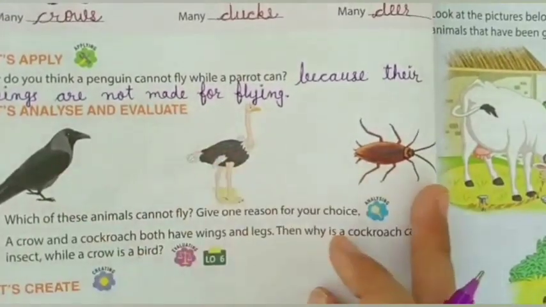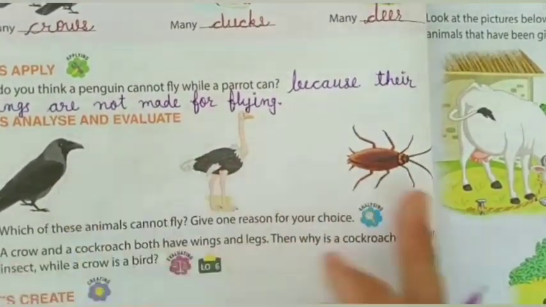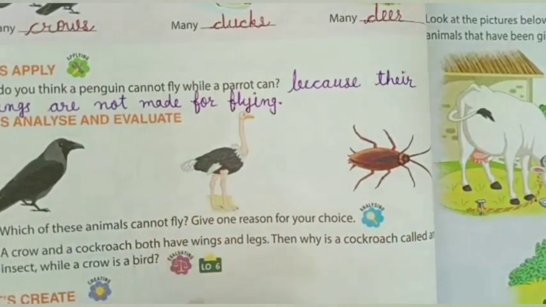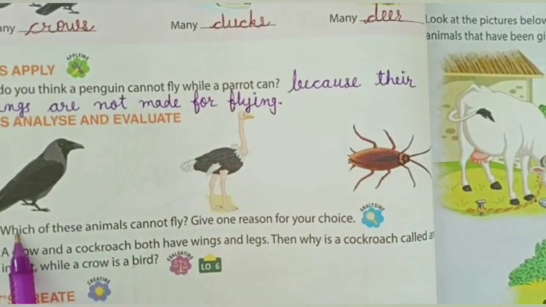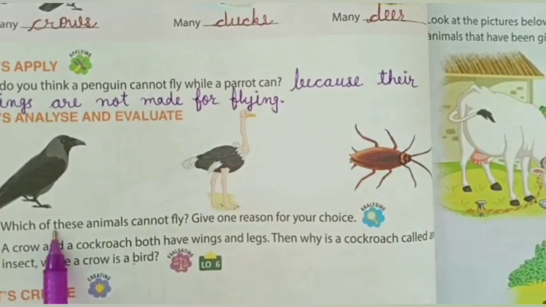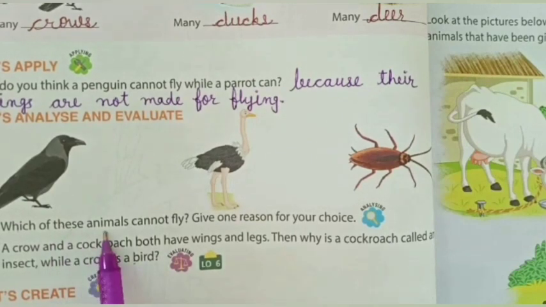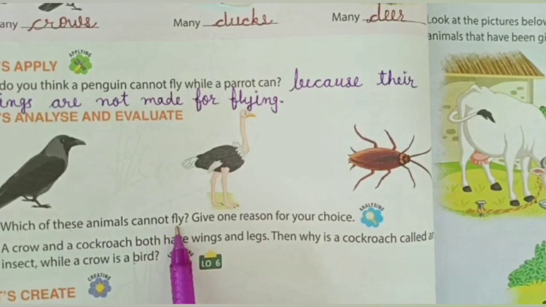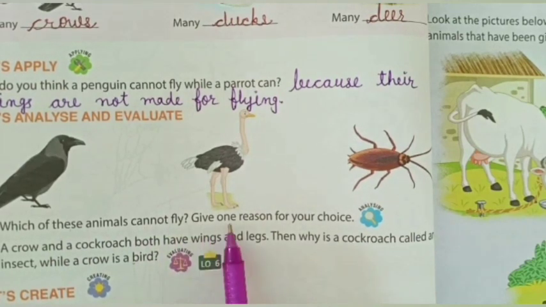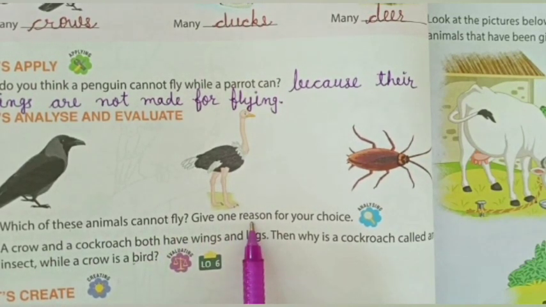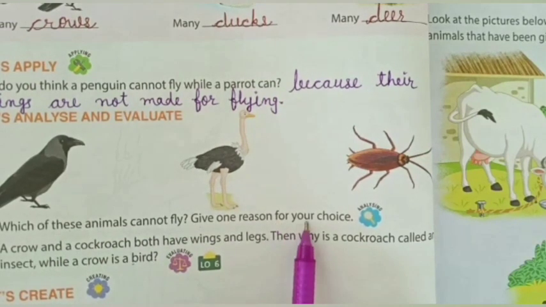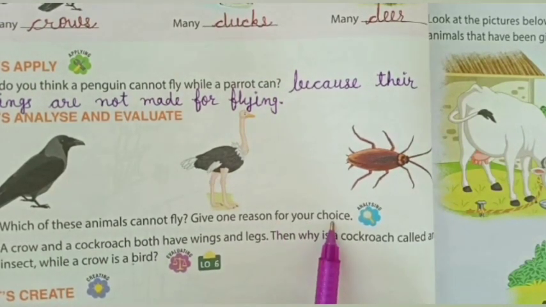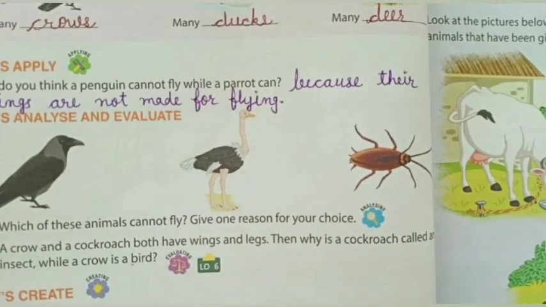Now see this picture. From this picture we have to write the answer.